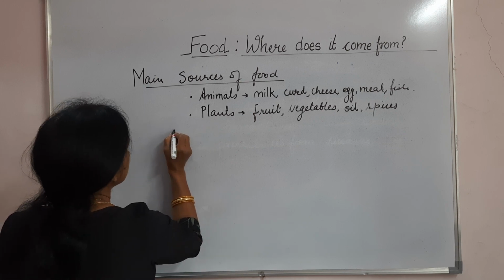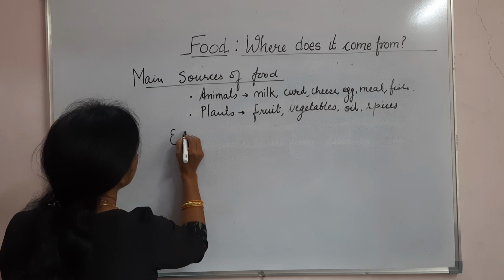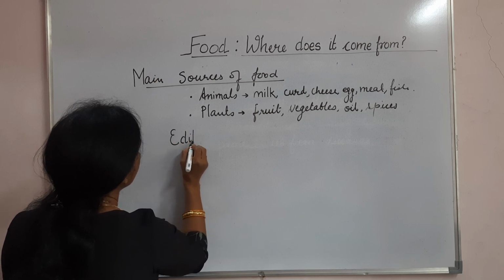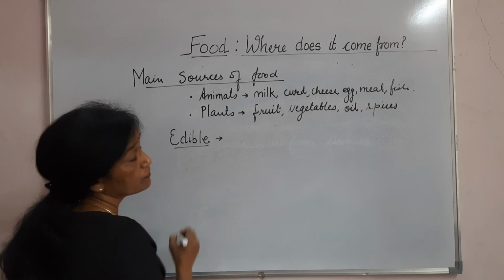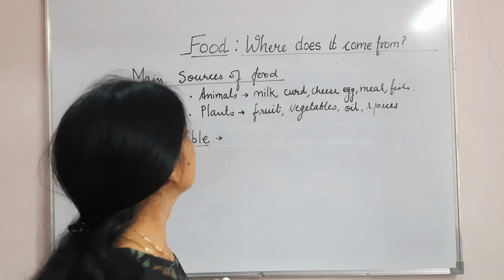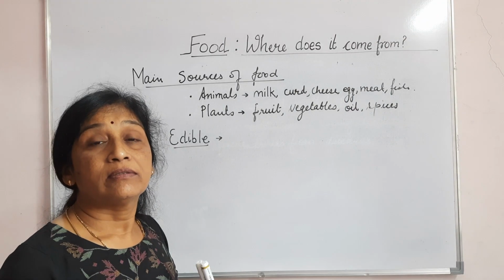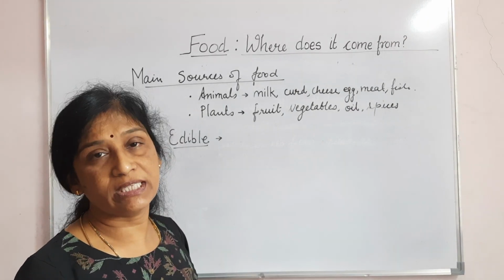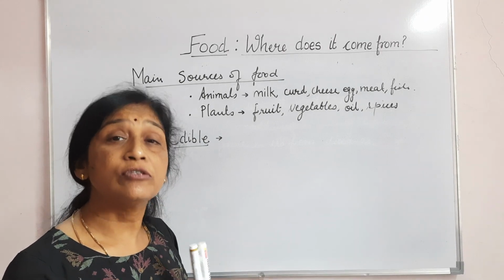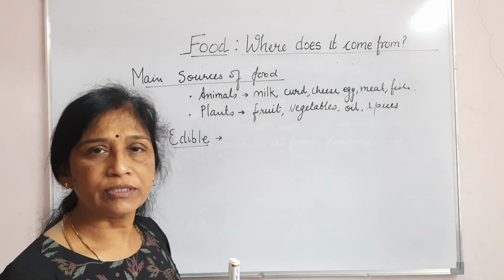Now there are some words which I must clear that came in your textbook, and that is edible. When we say edible, what's the meaning of edible? The opposite of this is non-edible. Edible means the thing which we can eat, eatables you can say, the thing that we can consume, which is not harmful to us.